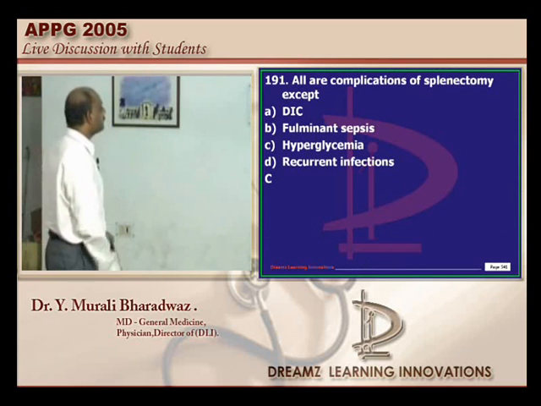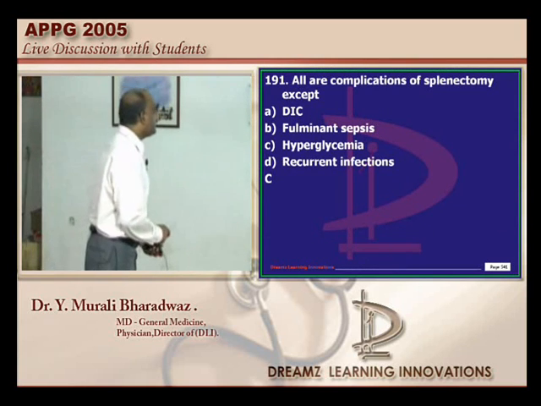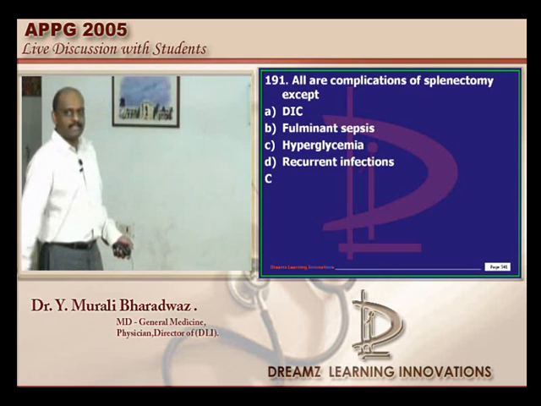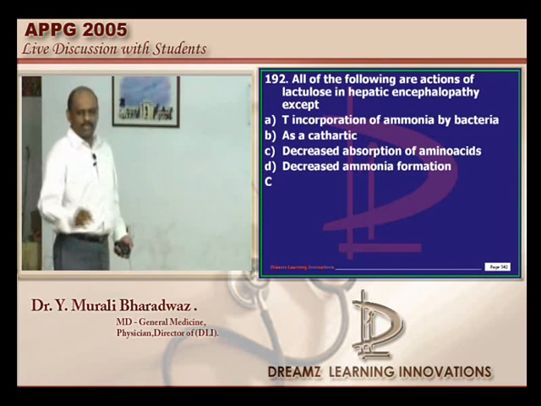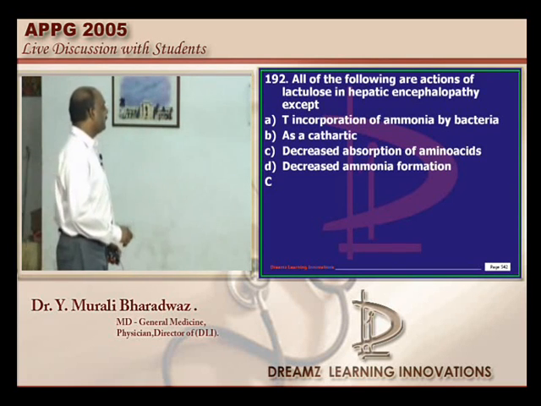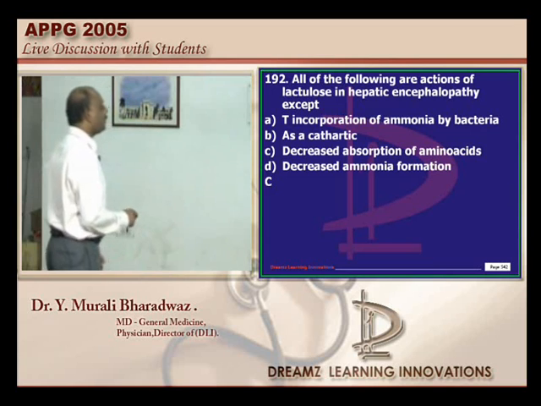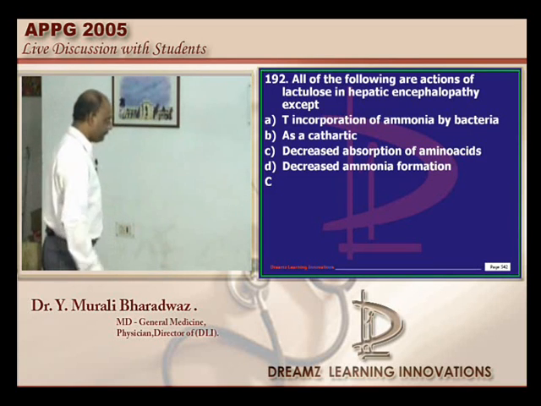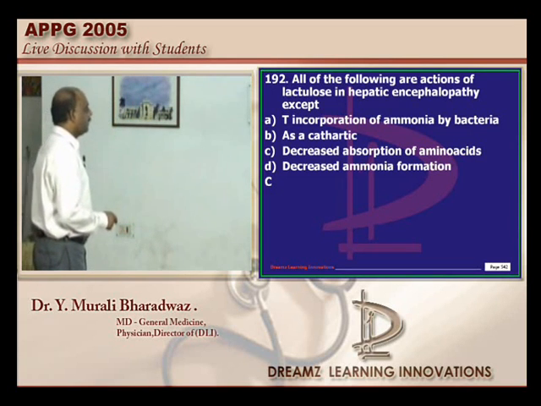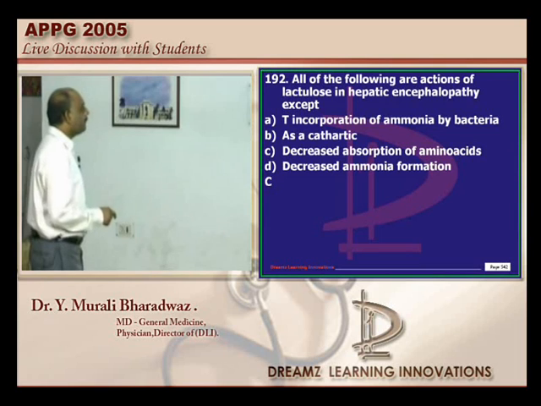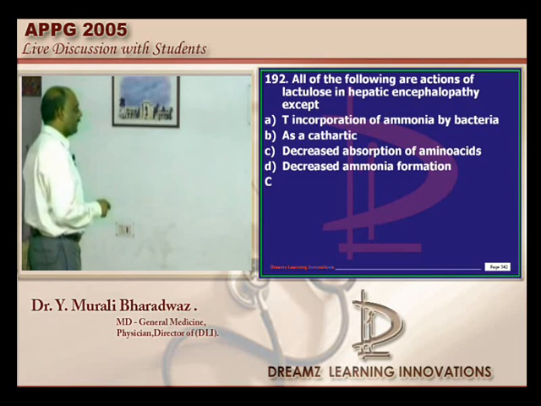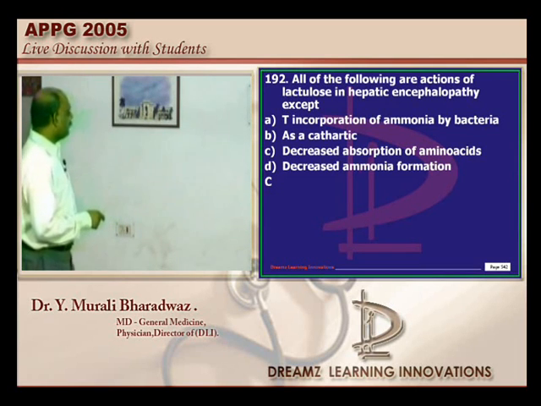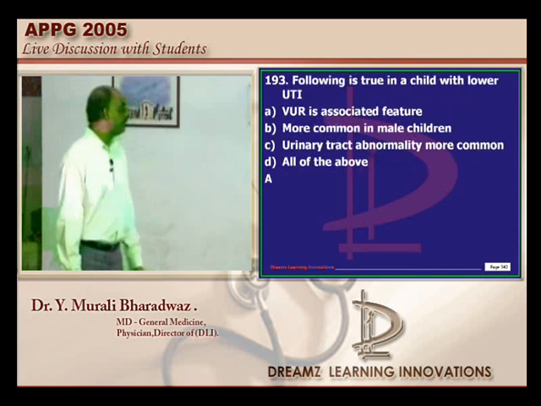What are the complications of splenectomy, doctor? It can lead to recurrent infection, fulminant sepsis and DIC. So this kind of simple question will also come. You need to answer them. What is the action of lactulose in hepatic encephalopathy? It basically decreases ammonia production. It prevents the absorption of ammonia. It has nothing to do with amino acid absorption.